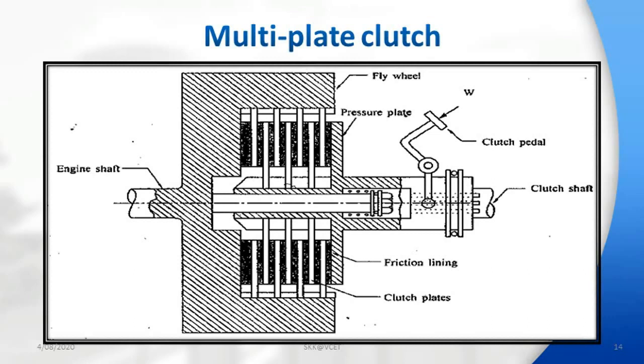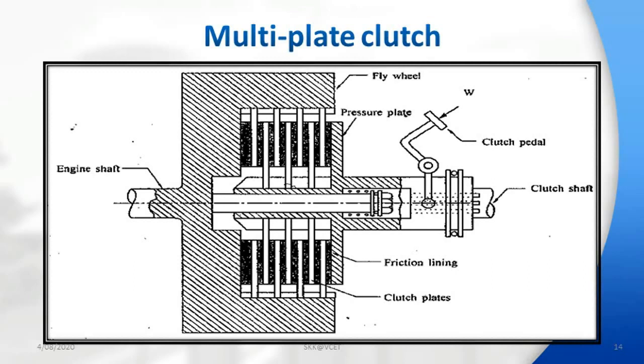Therefore this type of clutch is useful in heavy transmission vehicles and racing cars where high torque is transmitted. These clutches are also used in scooters and motorcycles where the space available is less. The multi-plate clutch is commonly used with automatic transmission systems. Sometimes it is also used in expensive passenger cars and trucks.